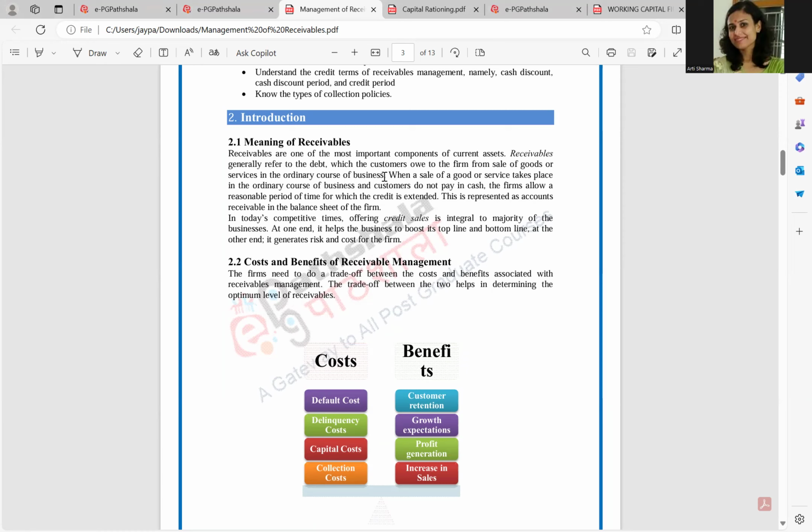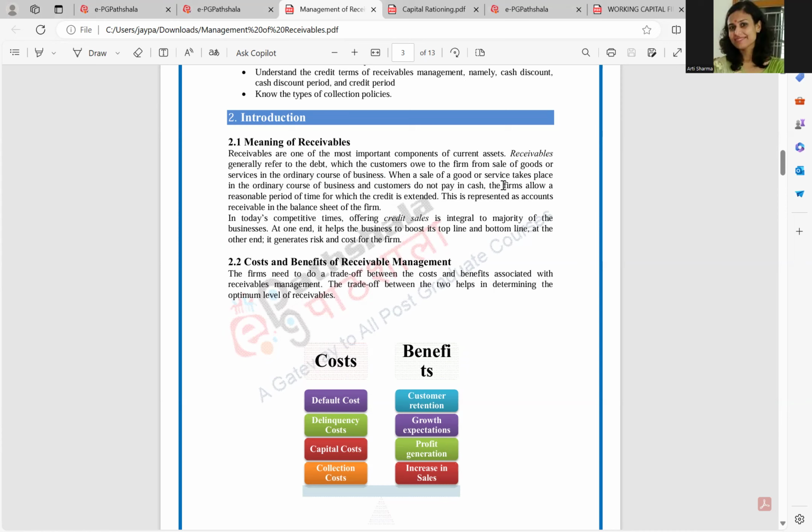So whatever they have purchased, they pay against that either immediately or after some time. If they make an immediate payment, then that is a cash purchase, or if they pay on a later date, it becomes a credit purchase, and this creates the receivables for the supplier or the selling firm.